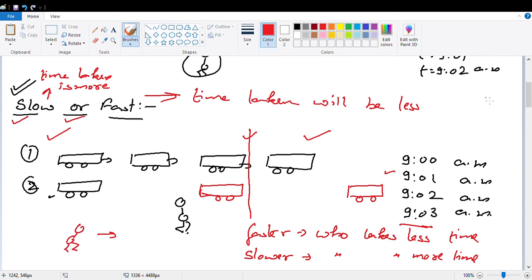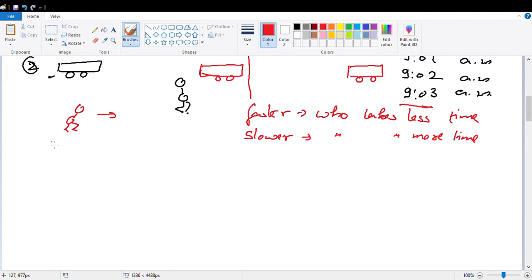If someone asks you what is slow motion, what is fast motion, so your answer will be, if the body is taking much time to cover a certain distance, so the body is slower, and if a body is taking less time to cover the certain distance, so it will say that the body is faster. Any example someone asks, you can take example of race. Whosoever reaches the ribbon first is the winner. Whosoever touches the ribbon late is loser. So I hope आपको ये बात समझ में आ गई होगी.